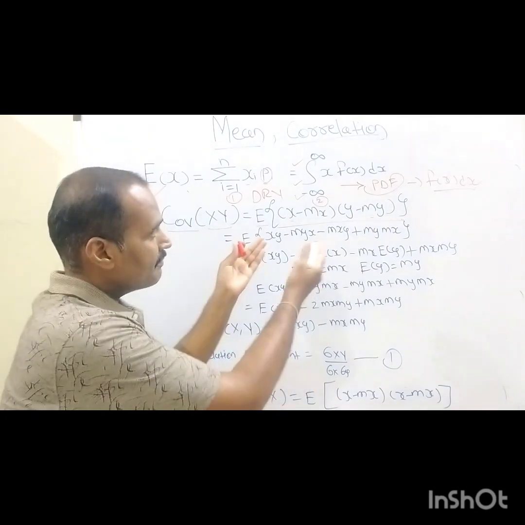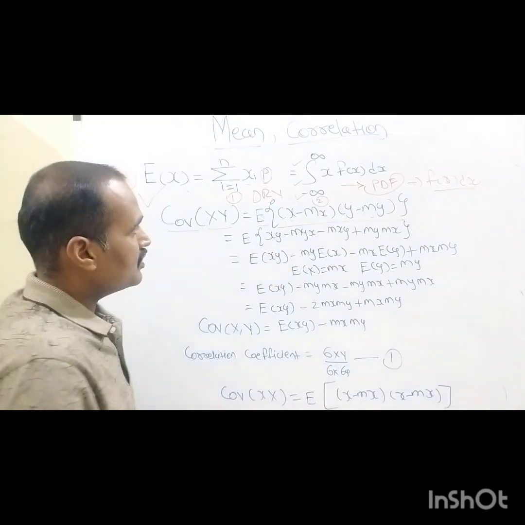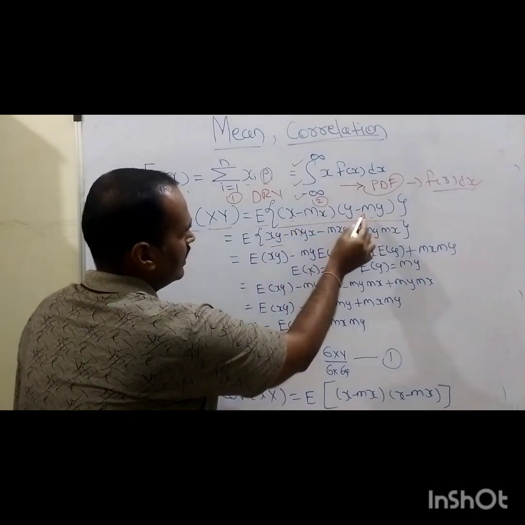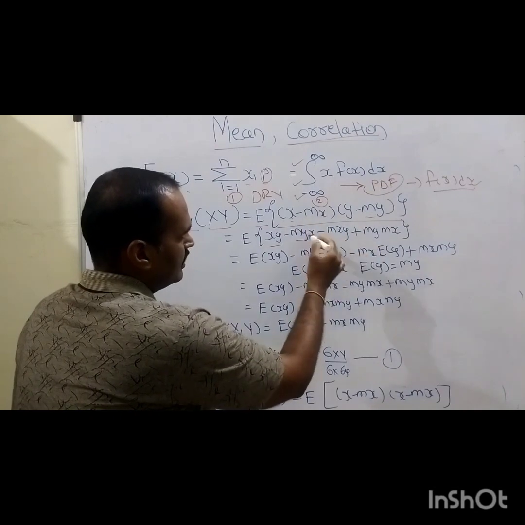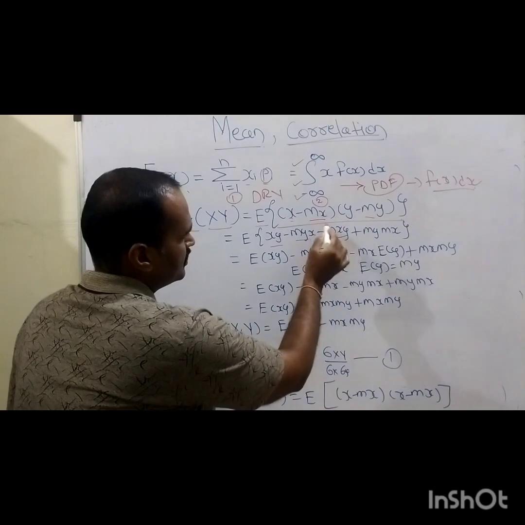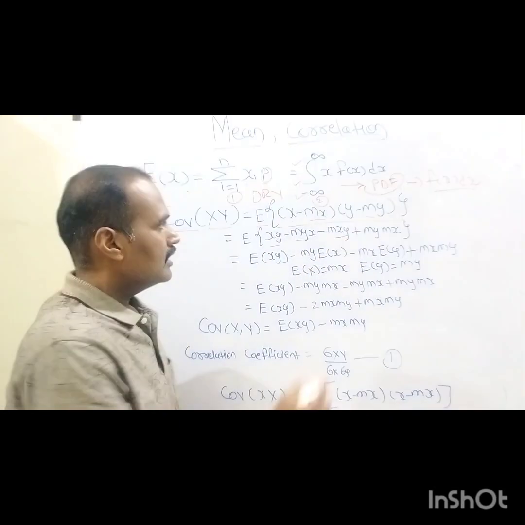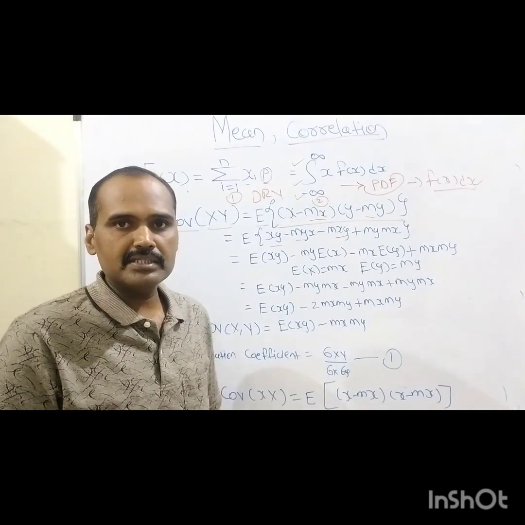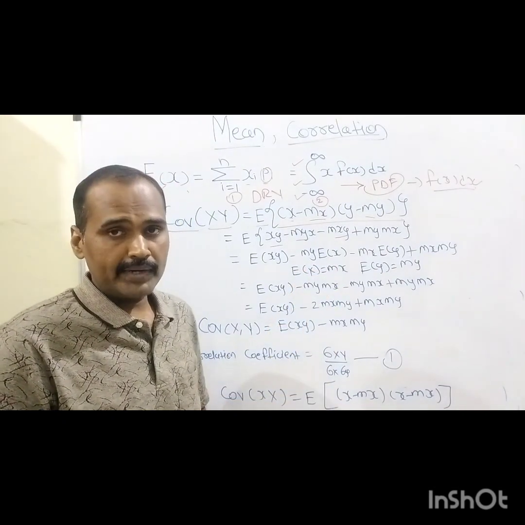So when we multiply these two parentheses with each other, as a result of multiplication, as you can see, it will become x into y. This x is being multiplied with this term, so it will become minus of mx into y. Similarly, this mx is being multiplied with this y, so it will become minus of mx into y, right? So the remaining term is nothing but mx into my. So by doing this simple multiplication, we need to define the overall covariance function.